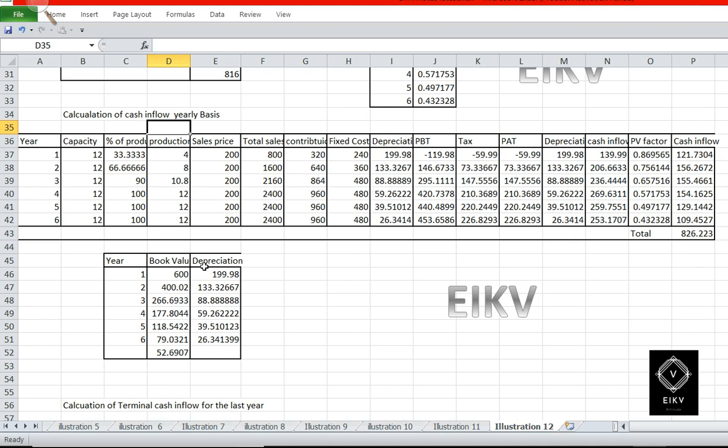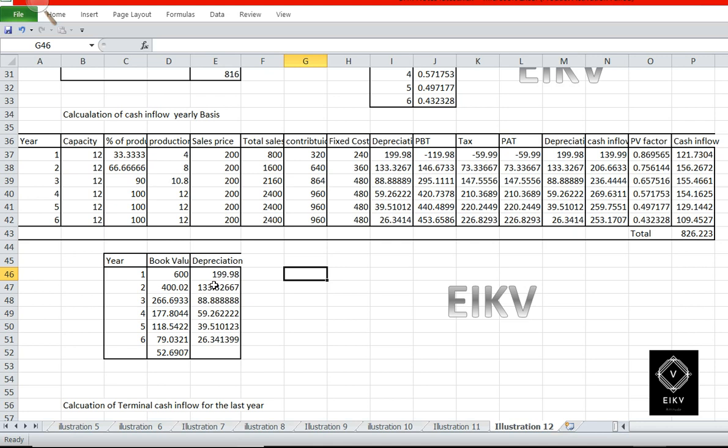Okay, then depreciation. For depreciation I have made another table which contains year, book value and depreciation as columns, and there are 6 years. At the time of purchase we have 600 lakhs as total capital investment, and the depreciation rate is 33.33%. When we multiply 33.33% with the total capital value of 600, we will get 199.